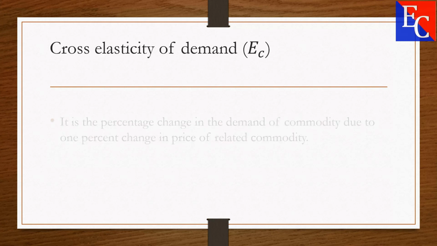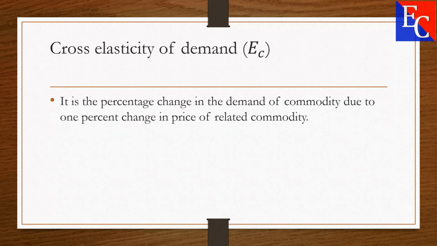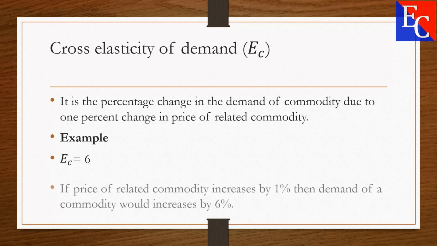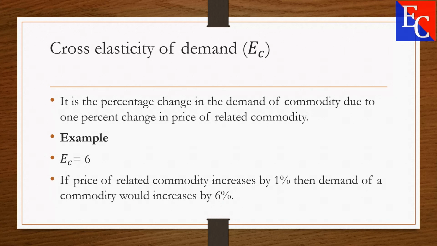Cross elasticity of demand. It is the percentage change in demand of a commodity due to 1% change in price of a related commodity. Example: if cross elasticity of demand is equal to 6, it shows that if the price of a related commodity increases by 1%, then demand of the commodity would increase by 6%.